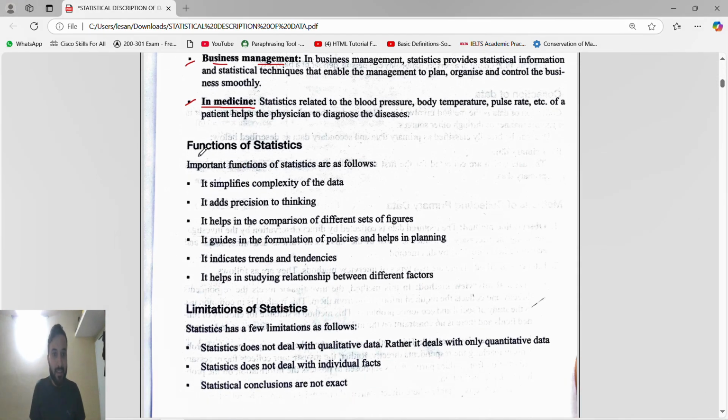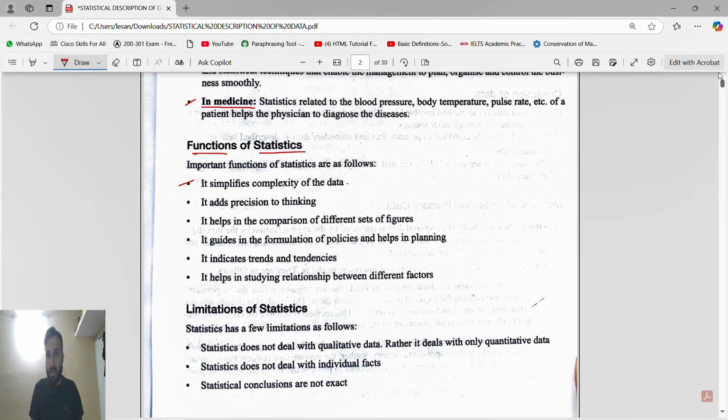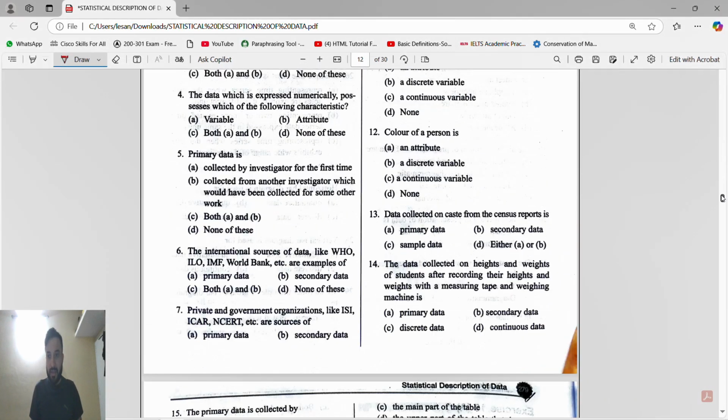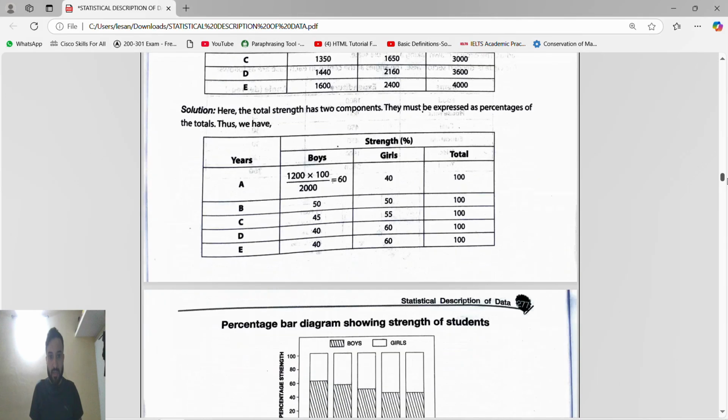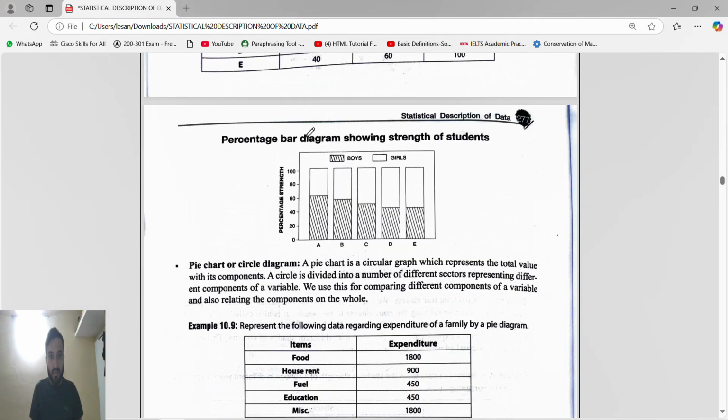Okay, next thing is, guys, function of statistics. First, it simplifies complexity of the data. What it will do, it will simplify the complexity of the data, because we are going to represent the data in the graphical form. So graphical form means lakhs and crores of values you can easily determine. Like suppose, at the end we are going to see this graphical form, easy to understand.